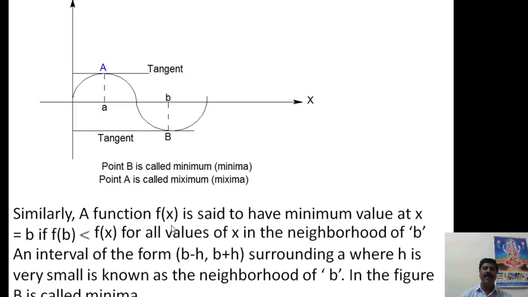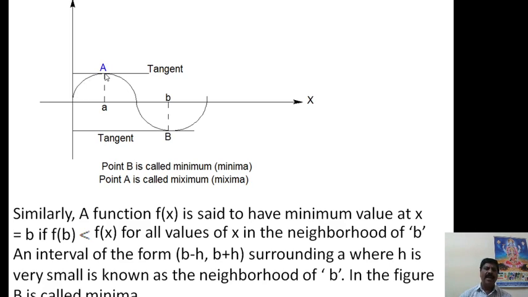A function f of x is said to have a minimum value at x is equal to b if f of b is lesser than f of x for all values of x in the neighborhood of b. This is called a minima. Usually this point a is called a maxima and point b is called a minima.